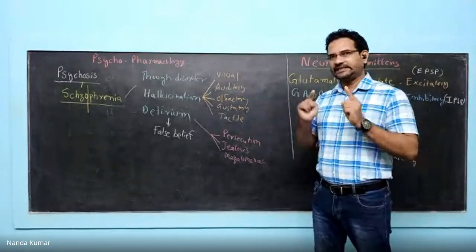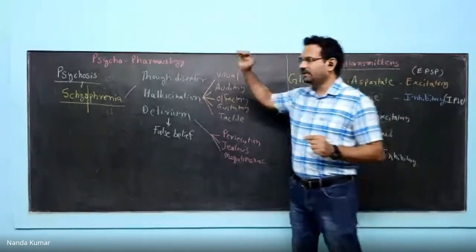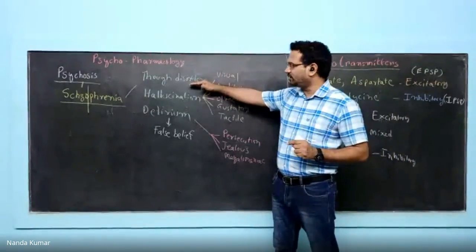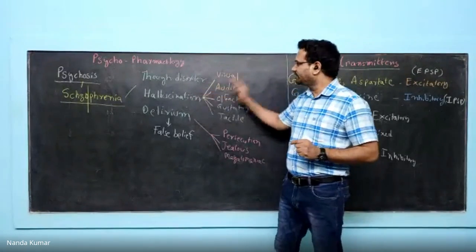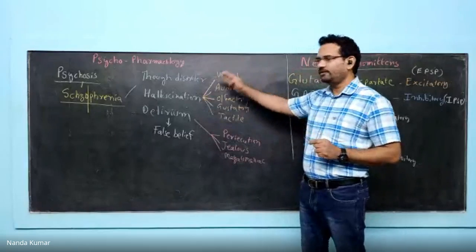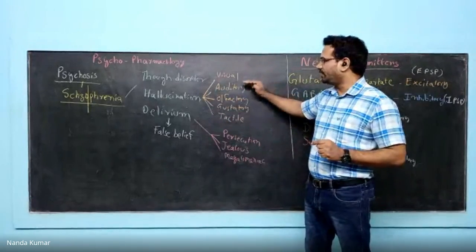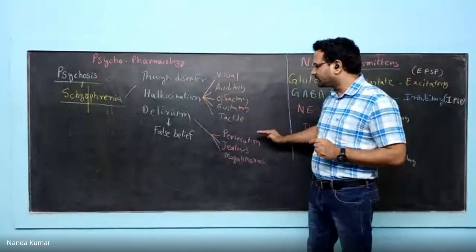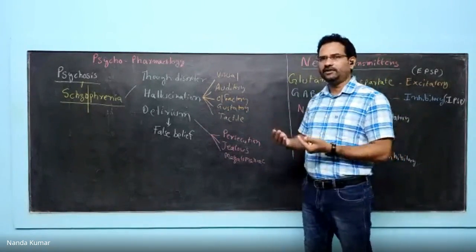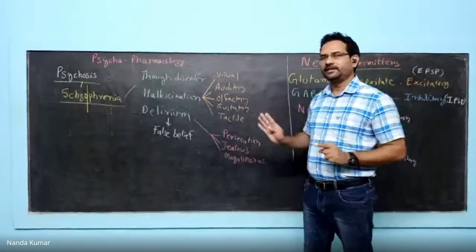So the major symptoms of schizophrenia are thought disorder, and people will show hallucinations and delirium. Based on the type, there are many hallucinations: visual, auditory, olfactory, gustatory, and tactile. Whereas in delirium, you have persecutory, jealous, megalomaniac, and a lot of other types. I have given majorly these.